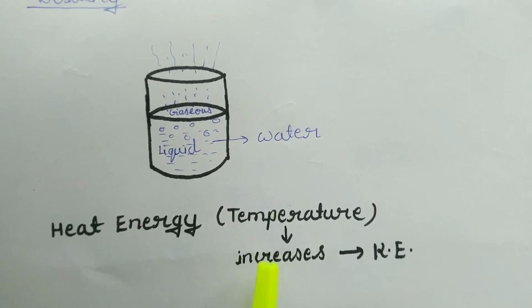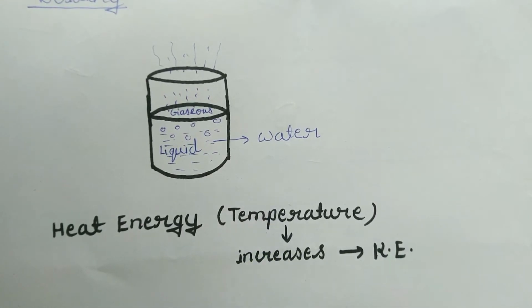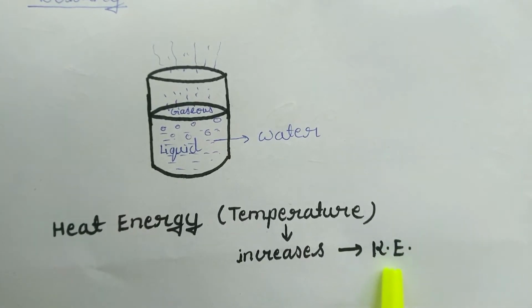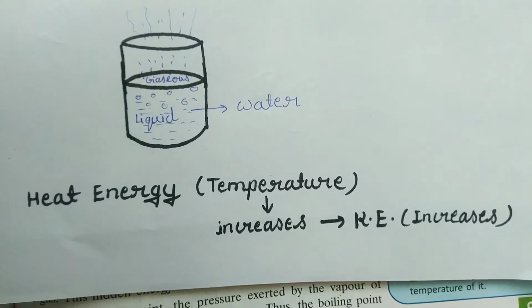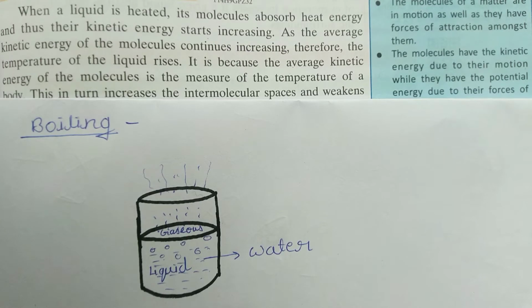This extra heat energy changes into the kinetic energy of the particles. As the kinetic energy of the particles increases, that means increasing the heat energy of the particles increases their kinetic energy, which in turn increases the speed of the particles.